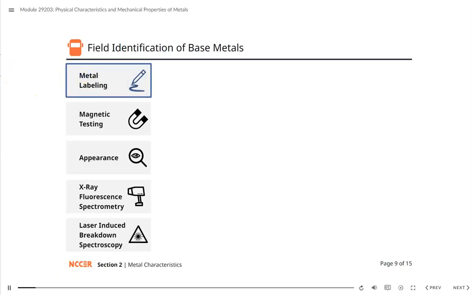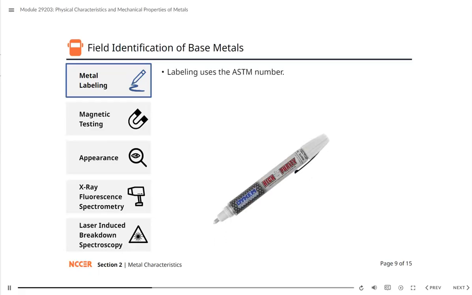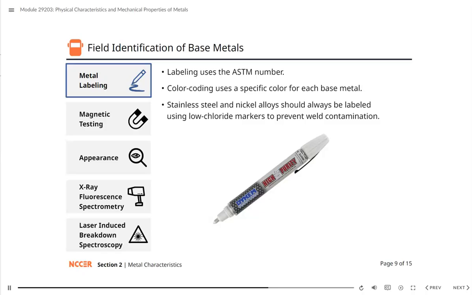To distinguish between different base metal types, many sites use labeling or color coding systems. Labeling involves marking the ASTM number on the material using an indelible marker or paint stick, while color coding assigns a specific color to each base metal type. When marking stainless steel and nickel alloys, it's essential to use low chloride markers to prevent weld contamination, and specialty markers with white or yellow ink are available for this purpose.